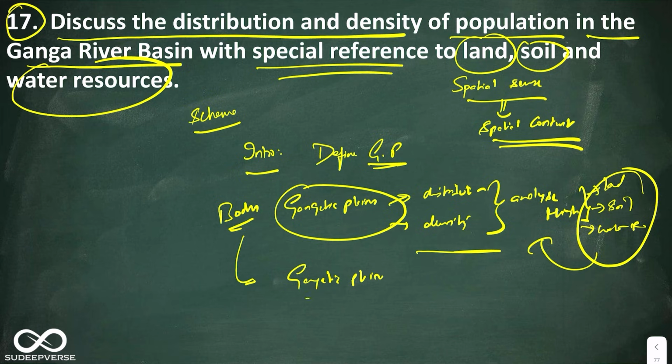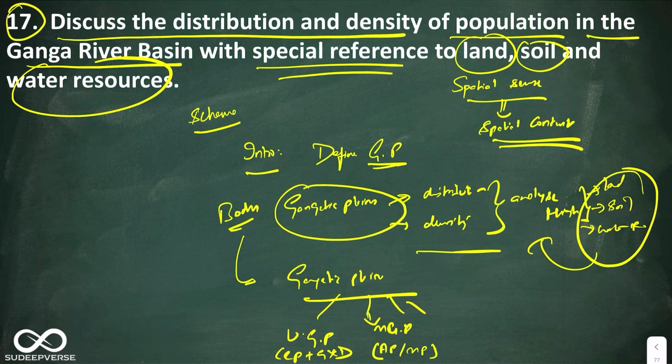And then I will dissect the Gangetic plains into smaller parts. What are the smaller parts? I'll talk about upper Gangetic plains, that is the Rohilkhand plains and Ganga Yamuna Doab. Then I will talk about the middle Gangetic plains. Middle Gangetic plains means Awadh plains, Magadha plains, these are the middle Gangetic plains or Bihar plains. The next is lower Gangetic plains. You talk about Hugli basin. So this is what I'll talk.